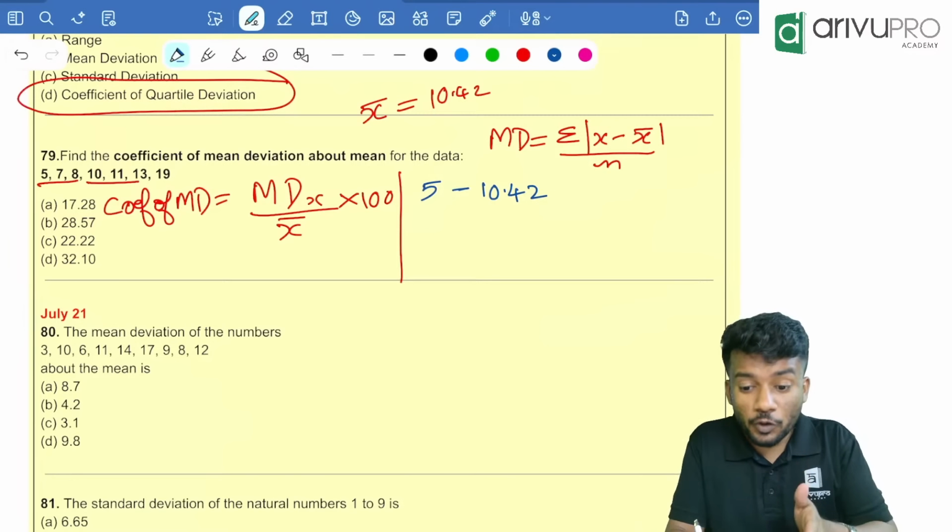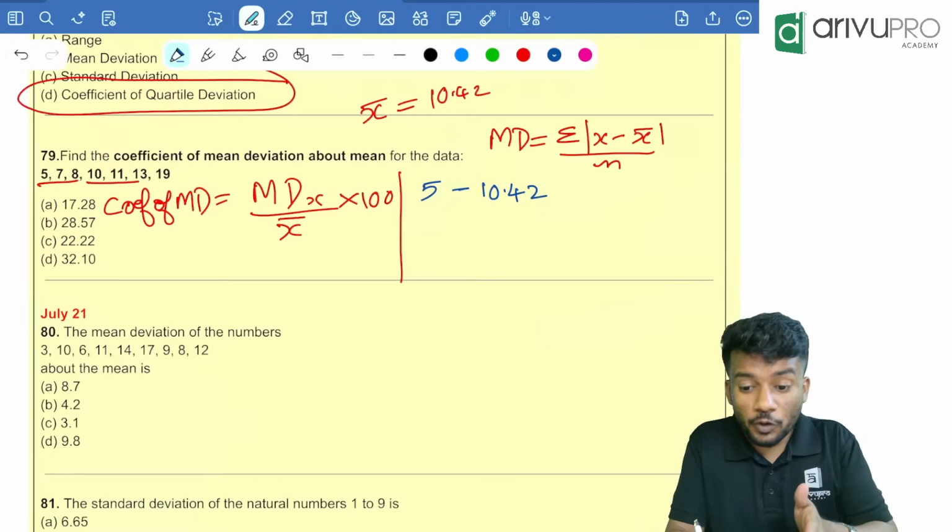Since the modulus sign is there, you will click M minus. So 5 minus 10.42 M minus, then 7 minus 10.42 M minus. Why M minus? Because you are saving it as a positive value.